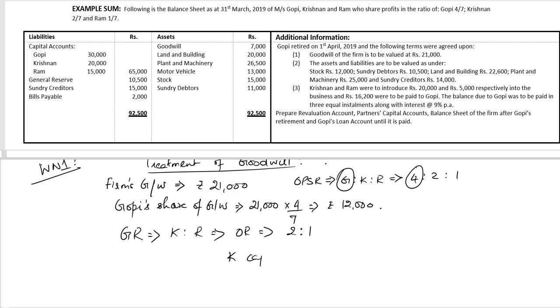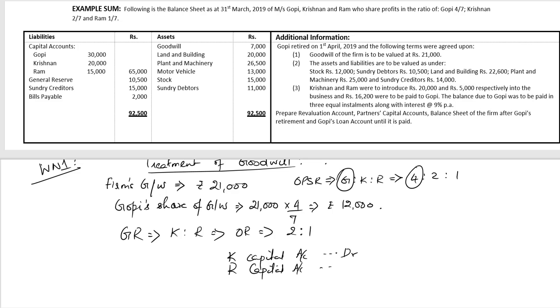Krishnan's capital account debit, Ram's capital account debit, to Gopi's capital account. Against Gopi, we'll write his share of goodwill, 12,000 rupees.